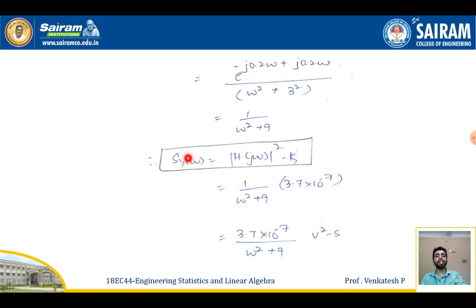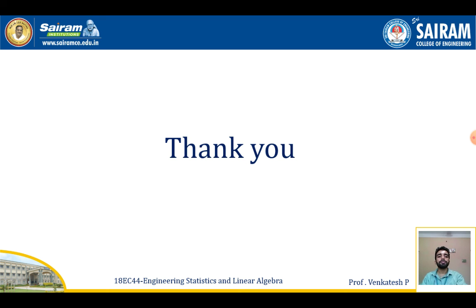Therefore, the value of S_y(ω) will be equal to |H(jω)| square into K. So I now have 1 by (ω square plus 9) into 3.7 into 10 power minus 7. It will be equal to 3.7 into 10 power minus 7 divided by (ω square plus 9). Thank you.